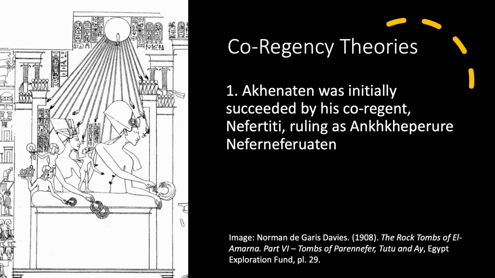Scholars have variously argued that this figure is a male and a female. Mark Gobold has demonstrated that this is a woman, as one of the epithets found accompanying the nomen is "she who is beneficial for her husband." We therefore have evidence that a married female ruler who held the name Ankheperura Nefertiti succeeded Akhenaten upon his death. So why is it plausible that Nefertiti would rule after Akhenaten's death under a changed name?